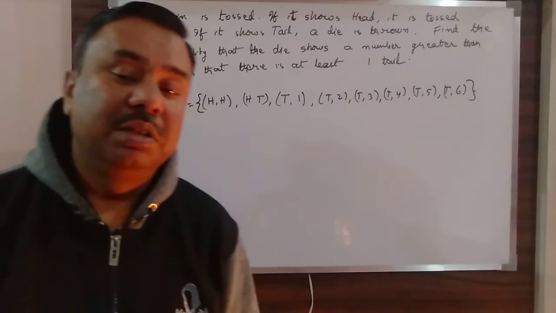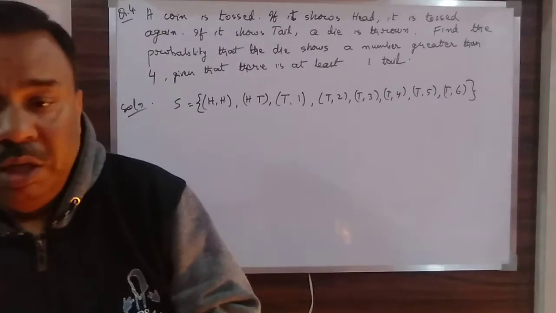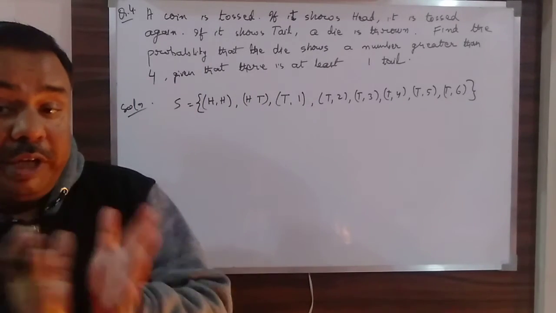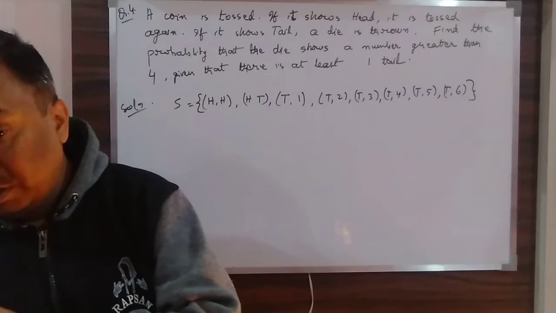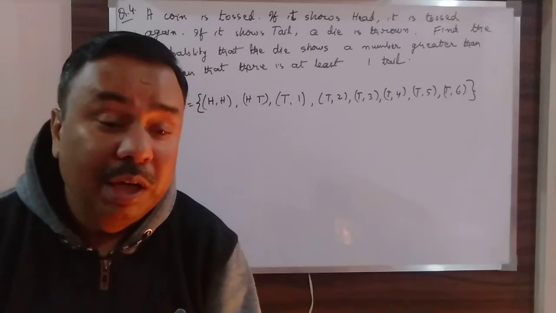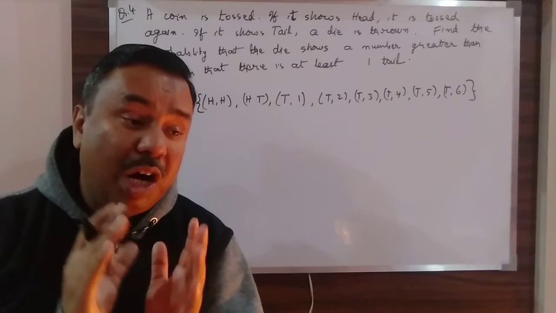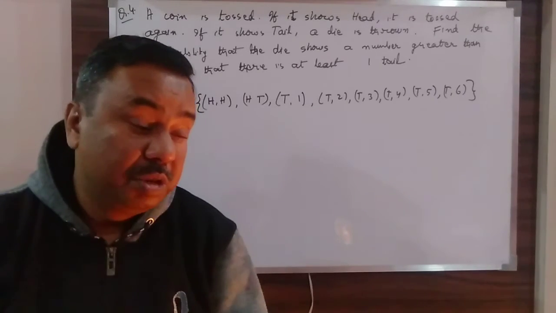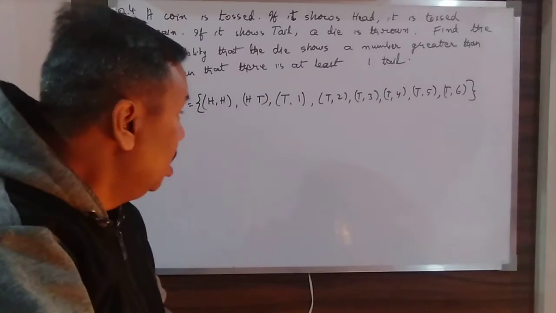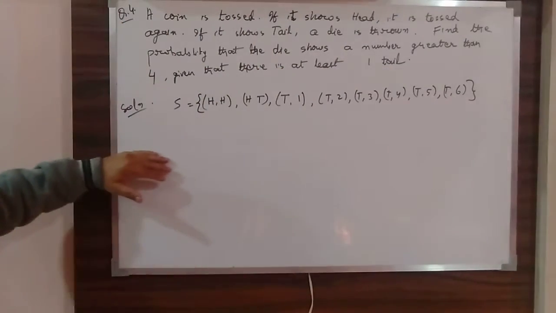So these are all the possible outcomes, but since both activities, tossing a coin and throwing a die, do not give the same number of possible outputs, it is not possible for me to find out the probability of any of these directly.